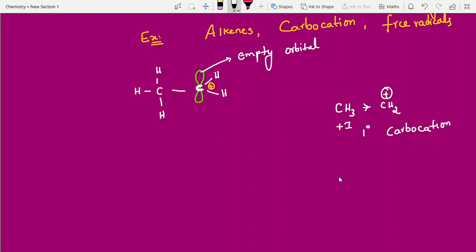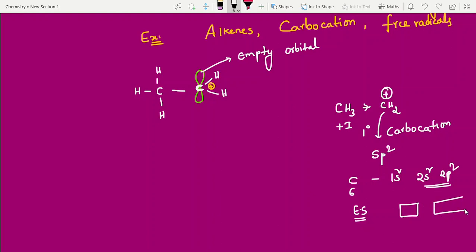See, I am giving one more point, students. What is the hybridization? Carbocation is sp2 hybridized. Carbon, what is the atomic number? 6. 1s2, 2s2, 2p2, right? And the excited state electronic configuration, I am taking only the outermost shell. Only the outermost shell participates in bond formation, so it is better to take the ground state first.